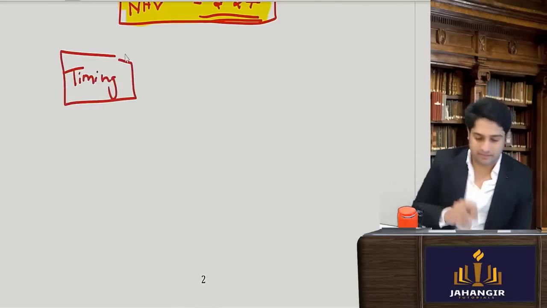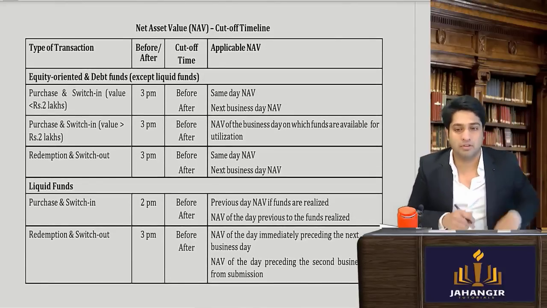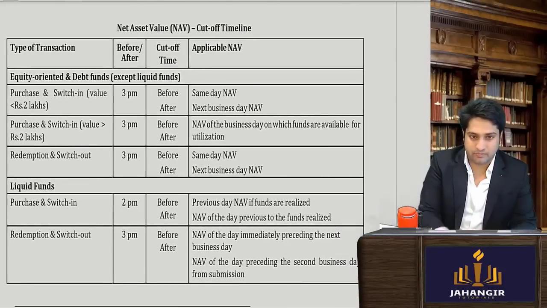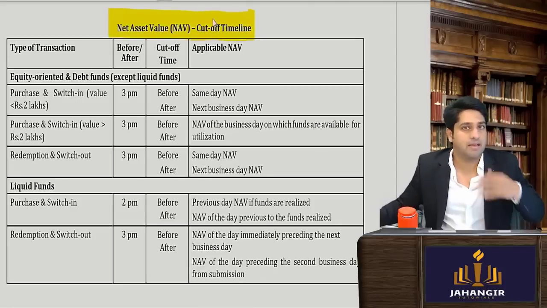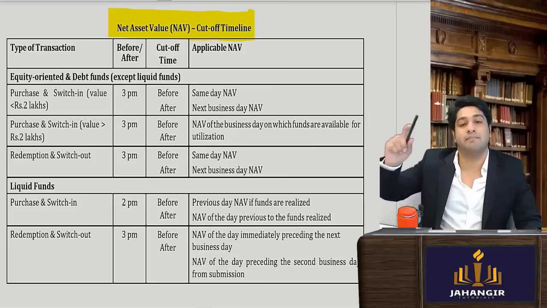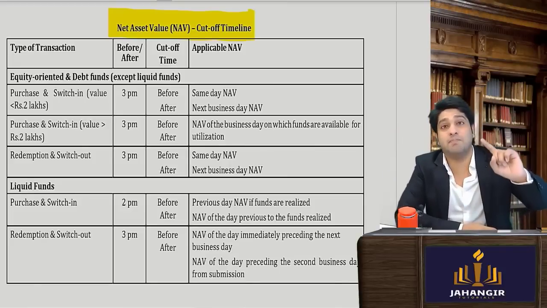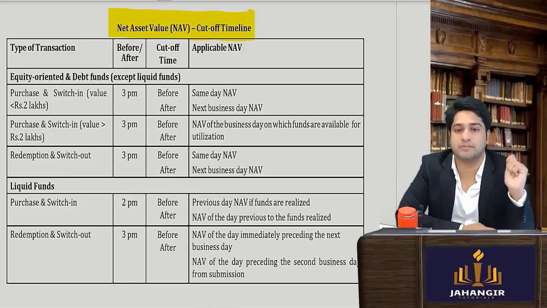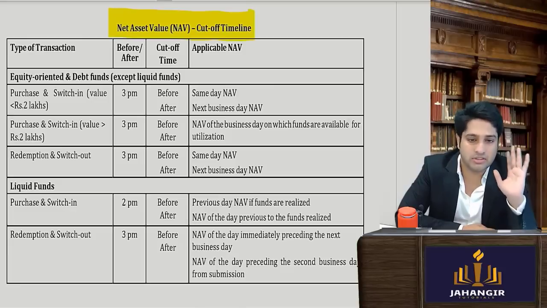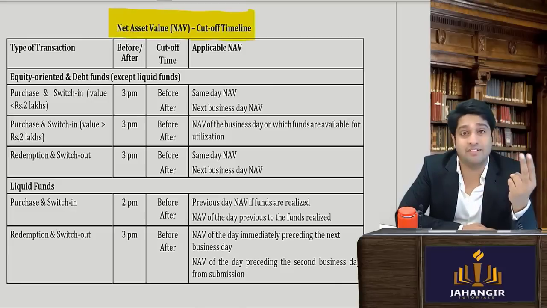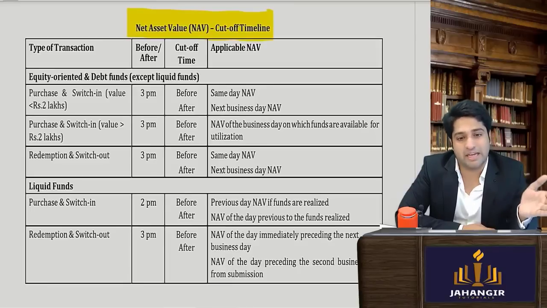Timing means what? Let's understand. The cutoff timeline. Now this is important again. So NAV cutoff timeline. Tell me one thing. Is the NAV declared throughout the day or is it declared per day after the market closes? After the market closes. Okay. So they have divided it for equity and debt.